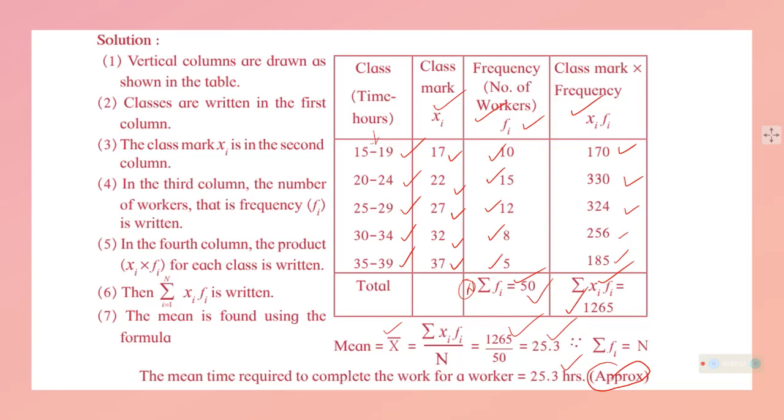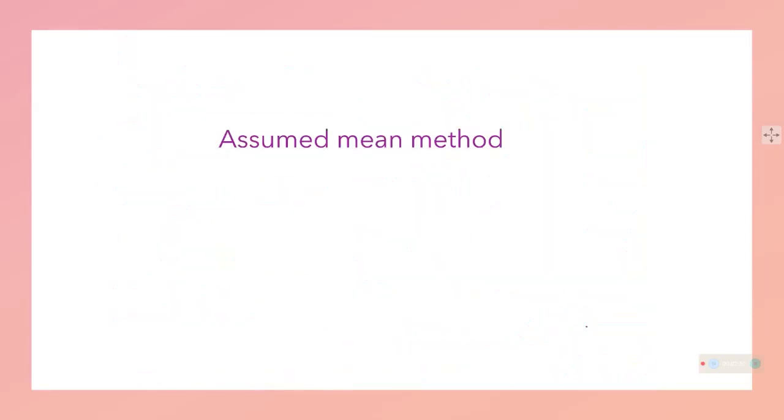So all these things are very useful when the data is too big and the information is too complicated. The tables will help you, class mark will reduce your load, and the frequencies will help you to understand the gravity of the data, and thereby you can reach a proper conclusion. Okay, there are certain things like the assumed mean method and the step deviation method, but due to the COVID pandemic these two topics are omitted from your syllabus, at least for this exam, the coming board exam, so I am not going to deal with that.